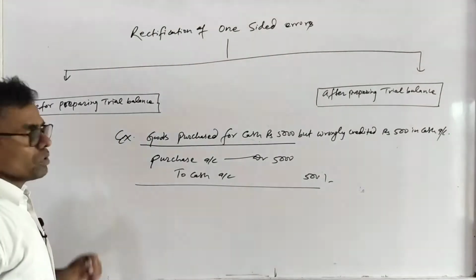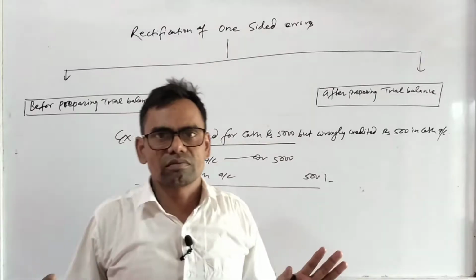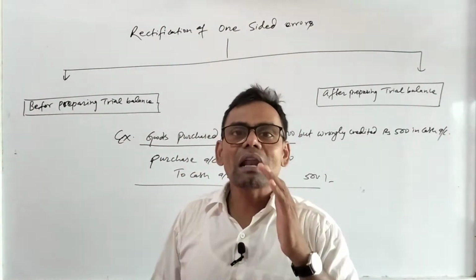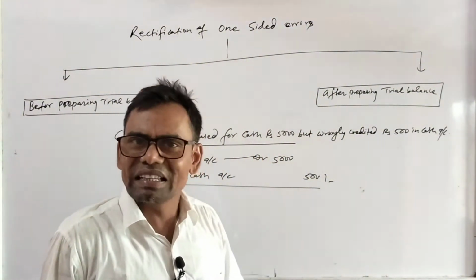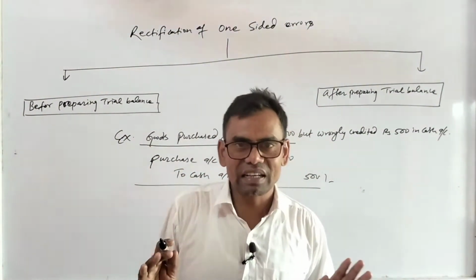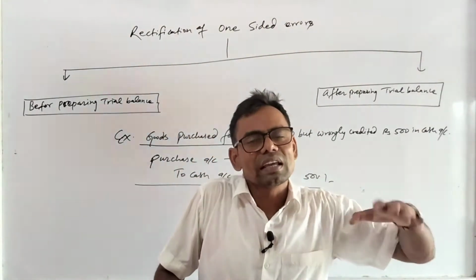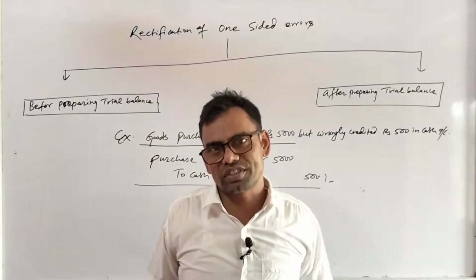So what will we do if trial balance is not prepared? See carefully. Trial balance is not prepared means ledgers are open, ledgers are not closed. But when trial balance is prepared, it means all ledgers are closed.